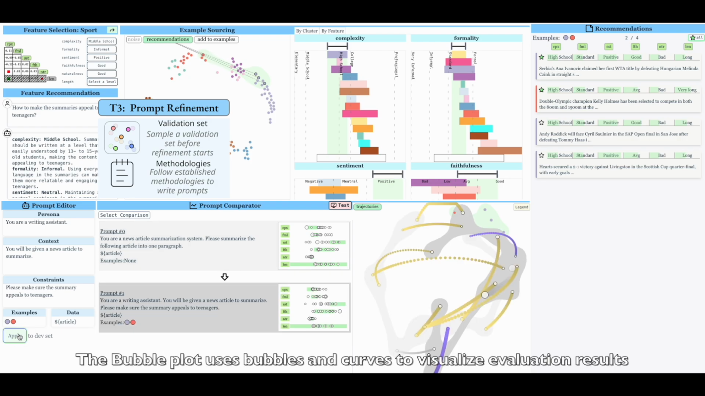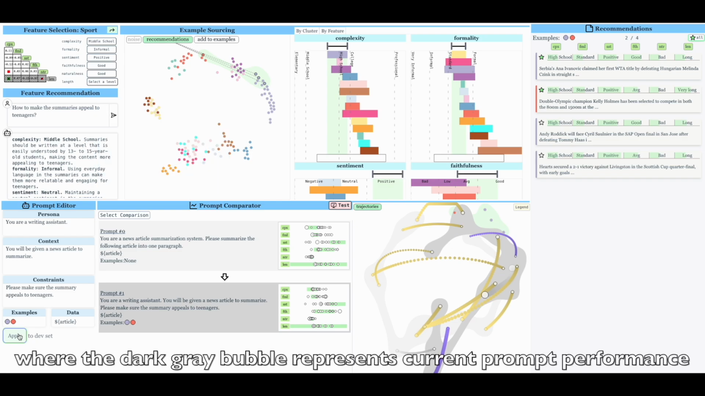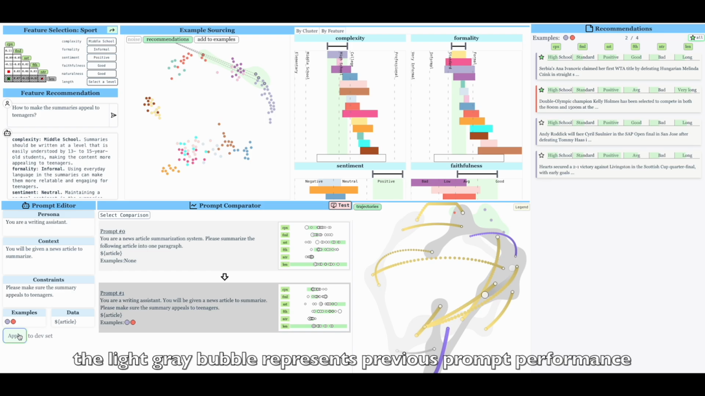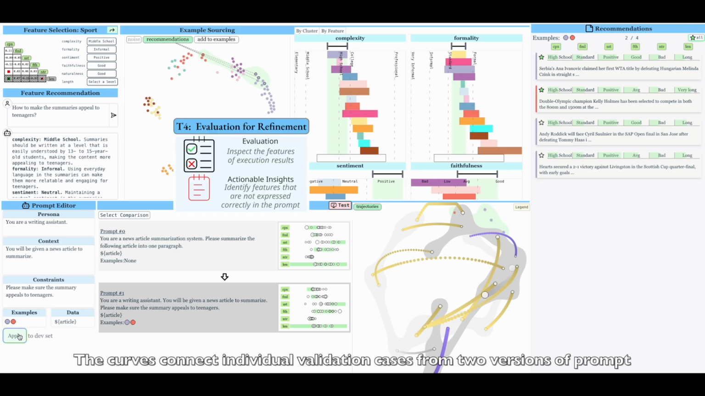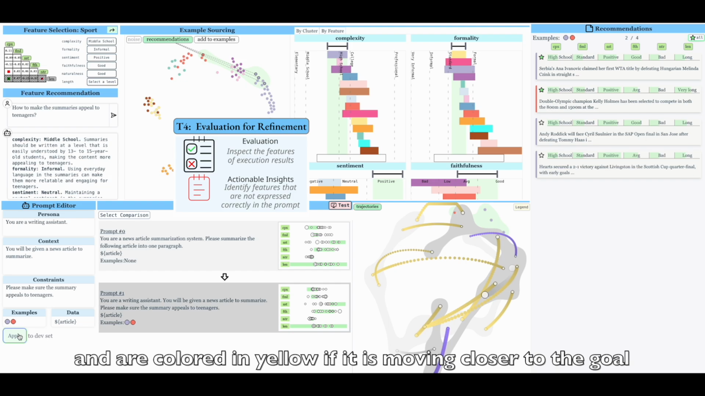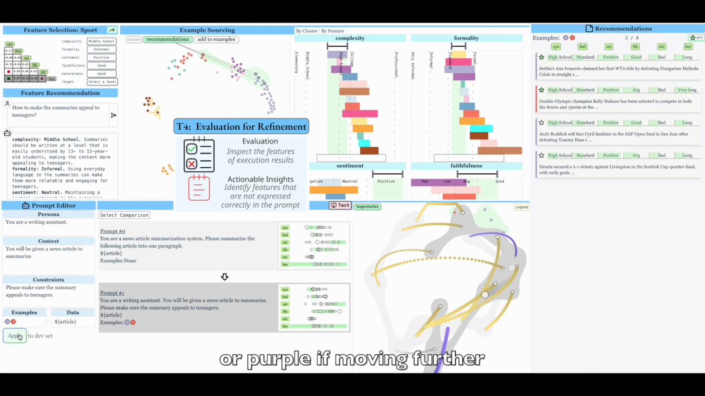The bubble plot uses bubbles and curves to visualize evaluation results, where the dark gray bubble represents current prompt performance, the light gray bubble represents previous prompt performance, and the green bubble represents the goal. The curves connect individual validation cases from 2 versions of prompt and are colored in yellow if it is moving closer to the goal, or purple if moving further.